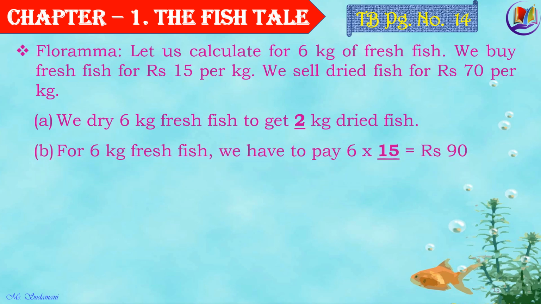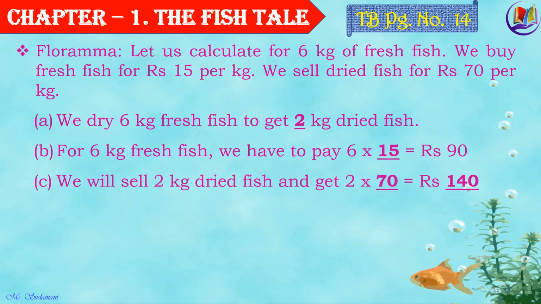And 6 kg fresh fish, for that they have to pay rupees 15 per kg. So 15 multiplied by 6 is equal to rupees 90 for 6 kg of fresh fish. Now they will be able to sell 2 kg dried fish for rupees 70 each. So what would be the total money they would get? 2 multiplied by 70, that would be equal to rupees 140.